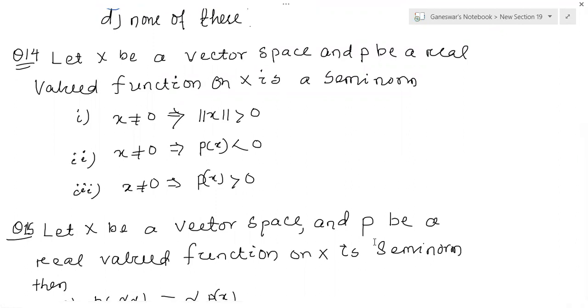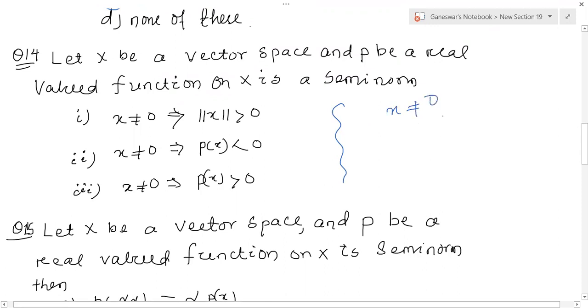And question number 14. Let X be a vector space and P be a real valued function on X that is a semi-norm. Then we try to understand the definition of semi-norm, what the conditions of a semi-norm are. Just remind yourself here. Semi-norm means the first condition, x is not equal to 0, that is a norm condition also.